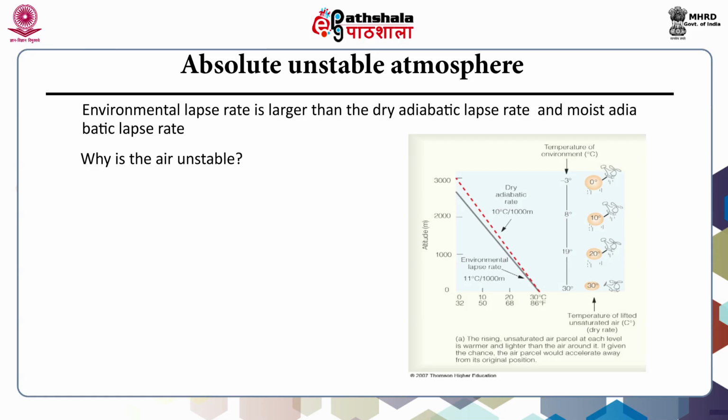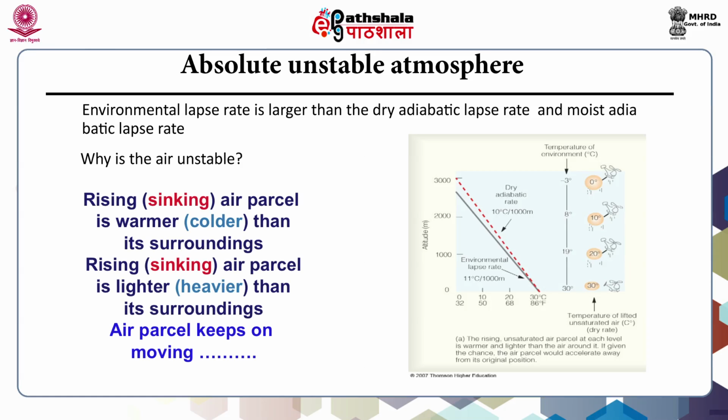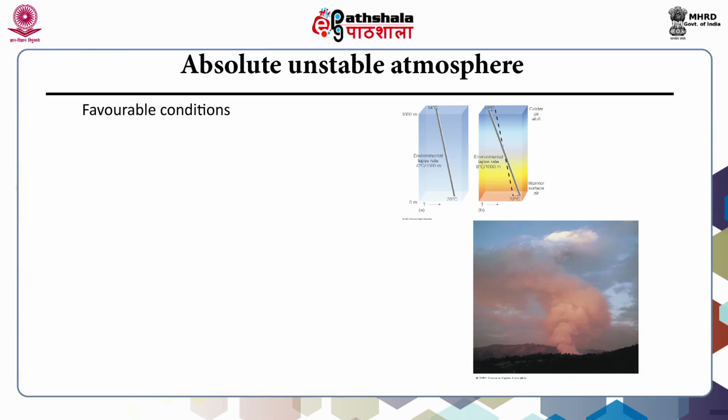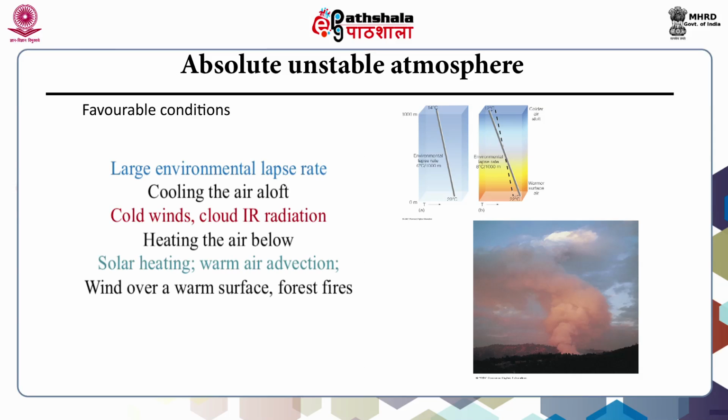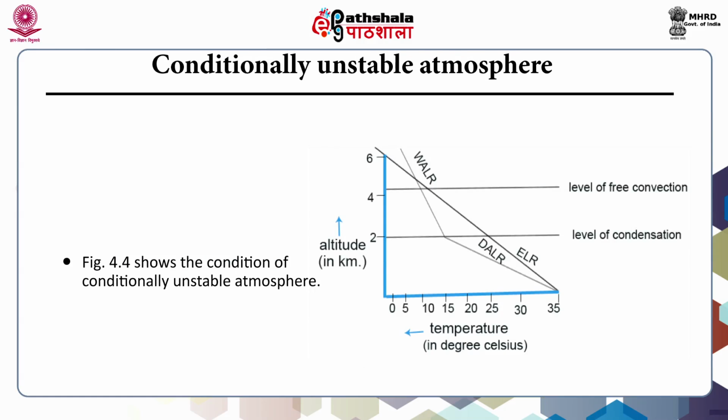The environmental lapse rate is larger than the dry adiabatic lapse rate and the moist adiabatic lapse rate. Why is this air unstable? The rising or sinking air parcel is warmer or colder than its surroundings. A rising or sinking air parcel is lighter or heavier than its surroundings, and the air parcel keeps on moving. The favorable conditions for the absolutely unstable atmosphere are a large environmental lapse rate, cooling the air aloft, cold winds, cloud IR radiation, heating the air below, solar heating, warm air advection, wind over a warm surface, forest fires, etc.